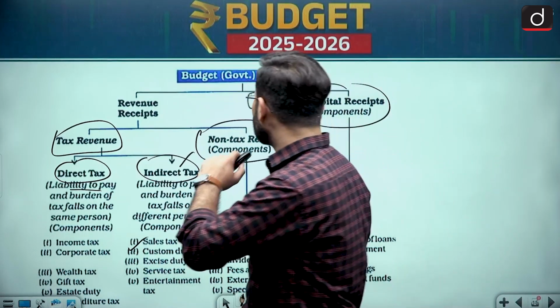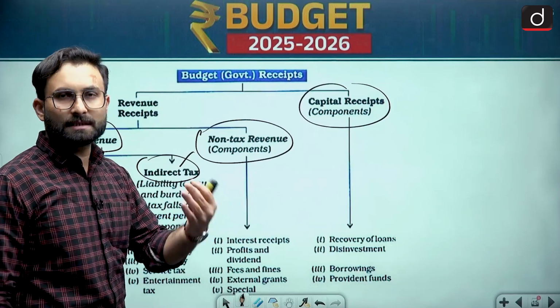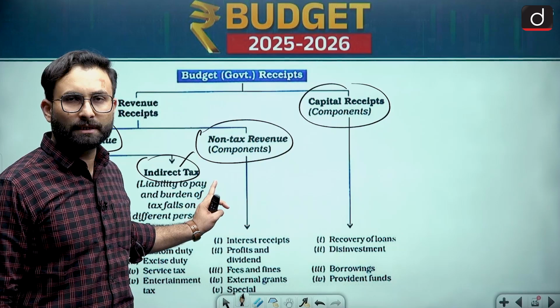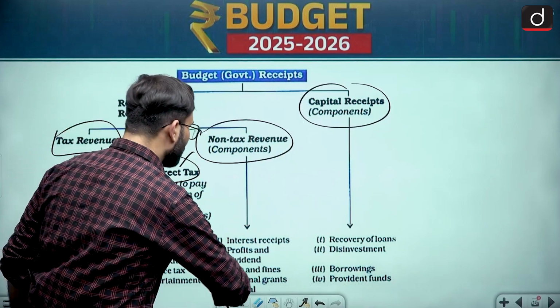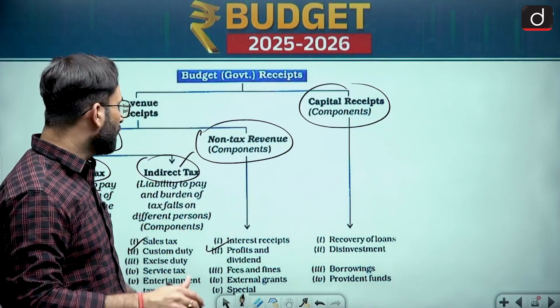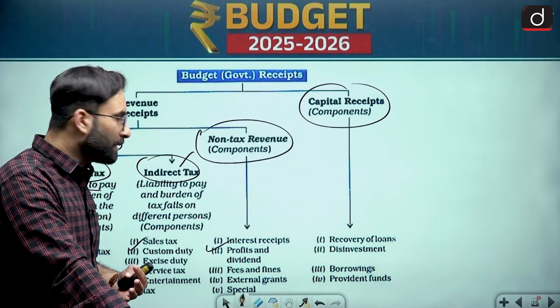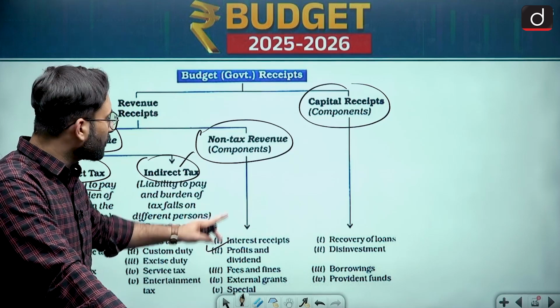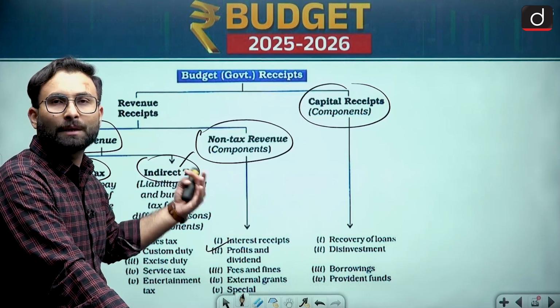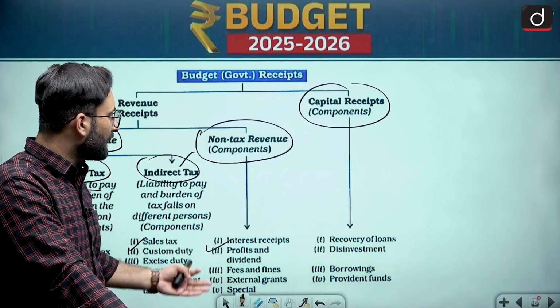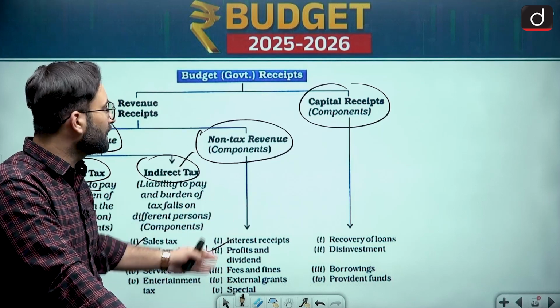Now coming to the non-tax revenues, so these are basically your interest receipts. Okay, these are different from the ones you are getting from the taxes. So here you will be getting profits and dividends from the PSUs, etc., or any kind of investment the government is having. For that you are getting a dividend, that is basically part of your non-tax revenue because it is not coming from the taxes. Then interest receipts, fees, fines, and external gains, all these things will be coming under the non-tax revenue.